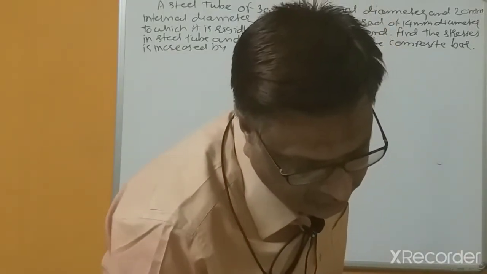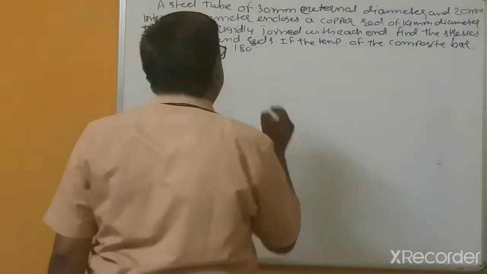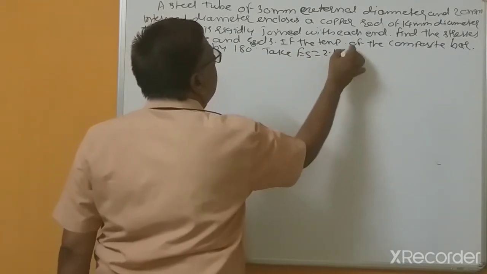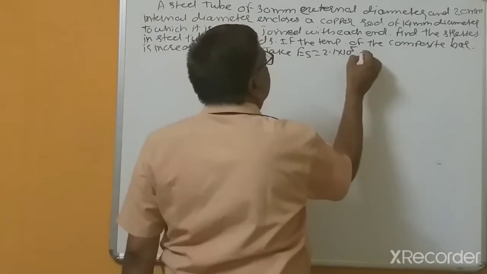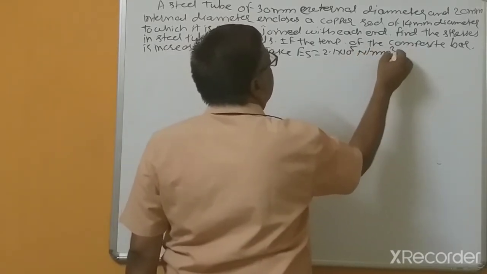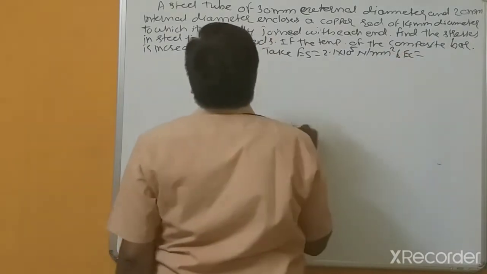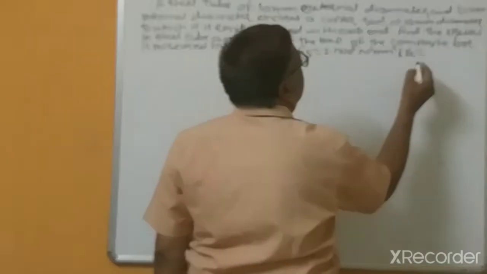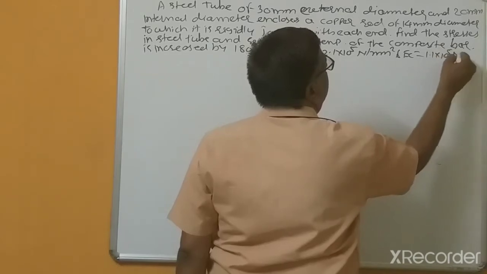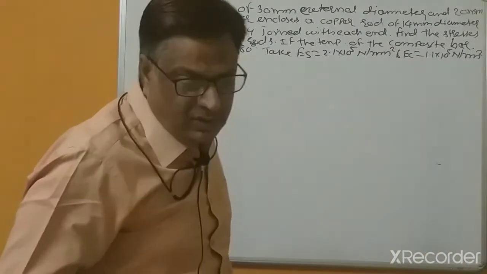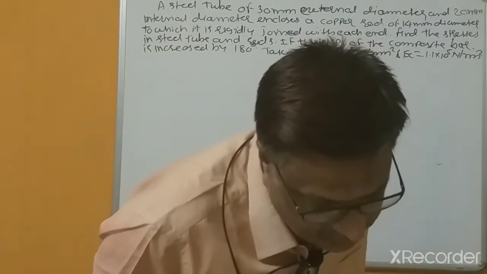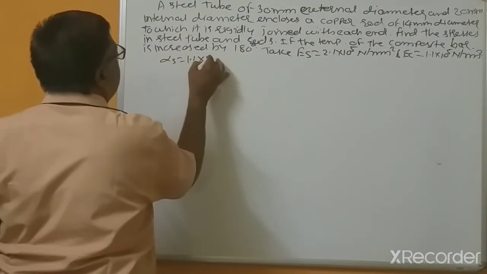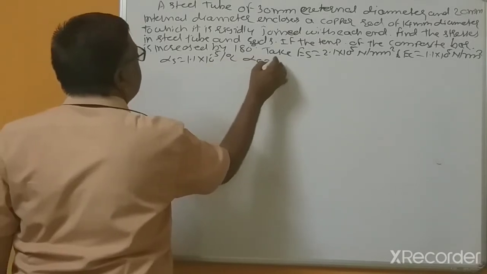Next, take Es as 2.1 into 10 to the power 5 Newton per mm squared for the steel tube, and for copper Ec is 1.1 into 10 to the power 5 Newton per mm squared. Alpha s is 1.1 into 10 to the power minus 5 per degree centigrade, and alpha c is 1.8.